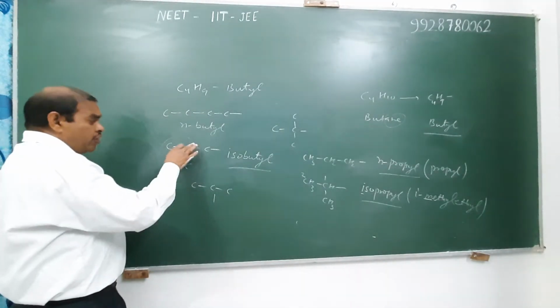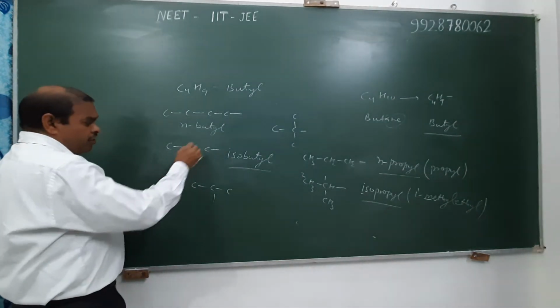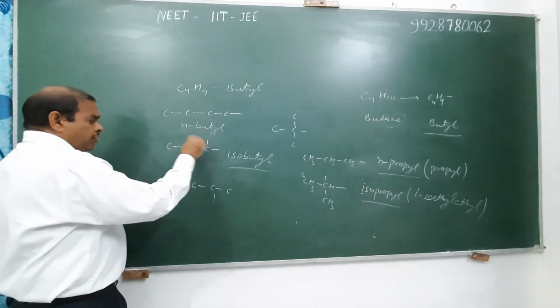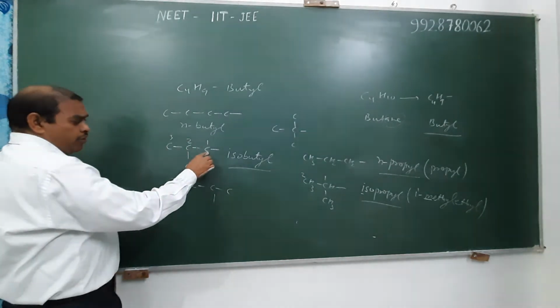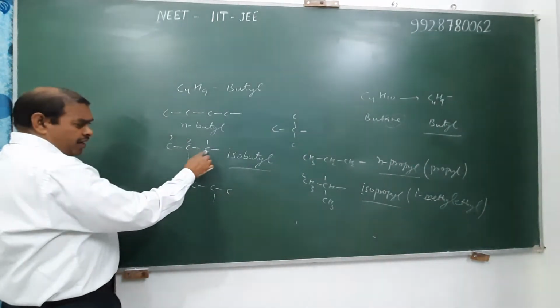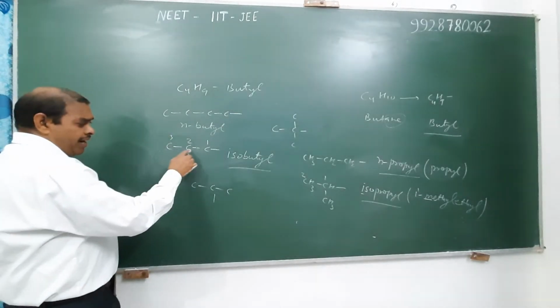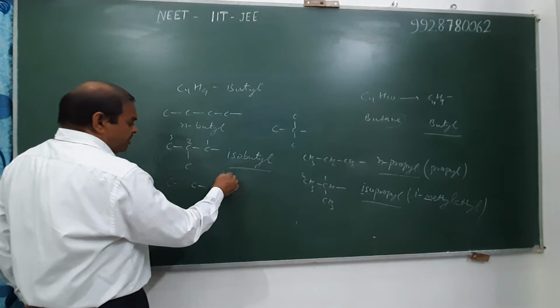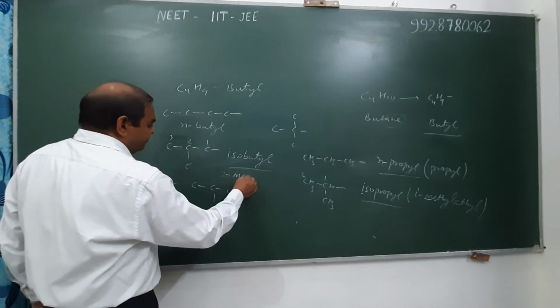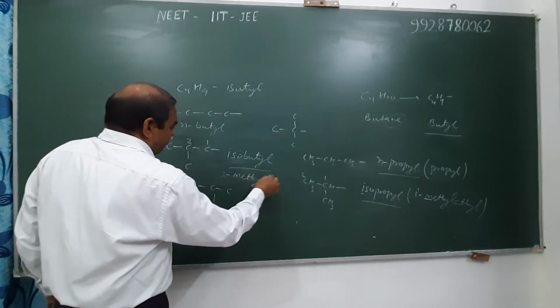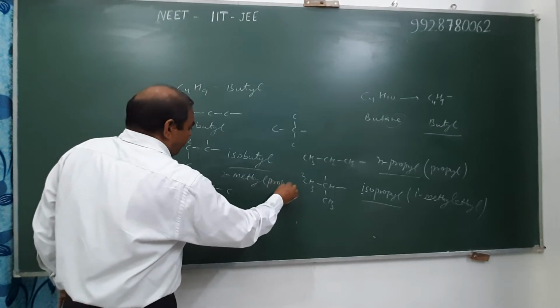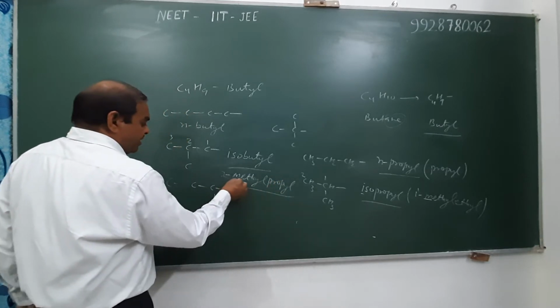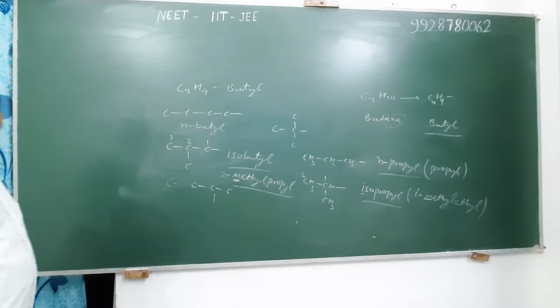But its actual IUPAC name is 2-methylpropyl, because the longest chain is 3 carbon atoms, propyl, at which the second carbon is substituted and it is methyl. Therefore, its actual IUPAC name is 2-methylpropyl. We consider m in alphabetical order.